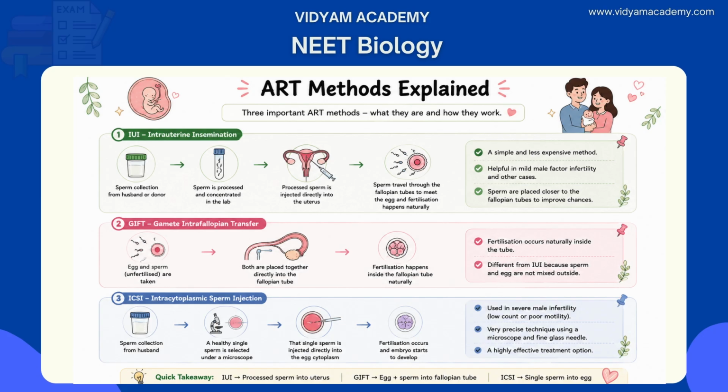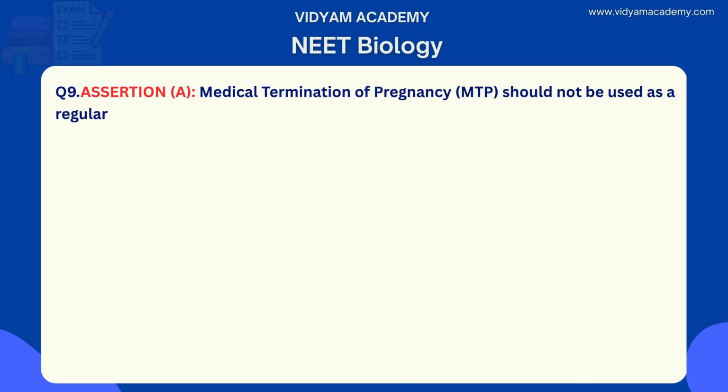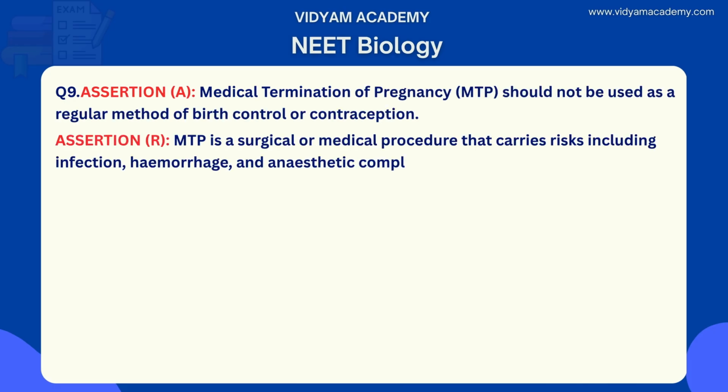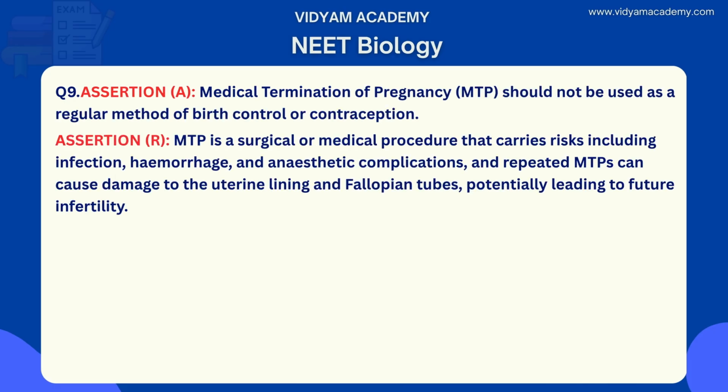Let's move to question number 9. Here we have assertion A and reason R. Assertion A: Medical termination of pregnancy should not be used as a regular method of birth control or contraception. Reason R: MTP is a surgical or medical procedure that carries risks including infection and anesthetic complications, and repeated MTPs can cause damage to the uterine lining and fallopian tubes, potentially leading to future infertility.